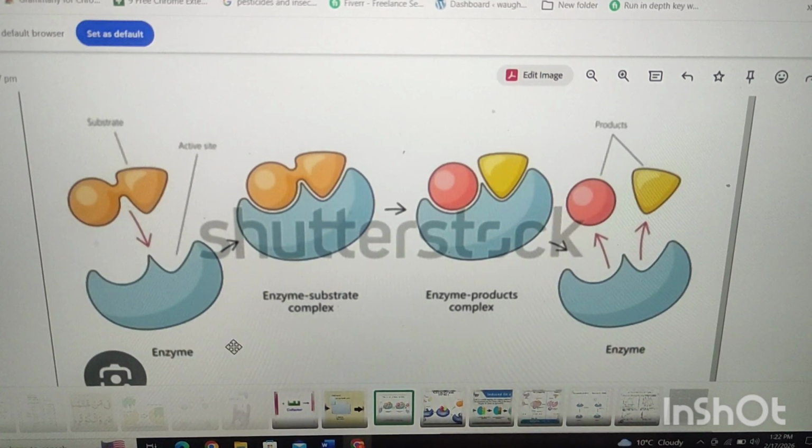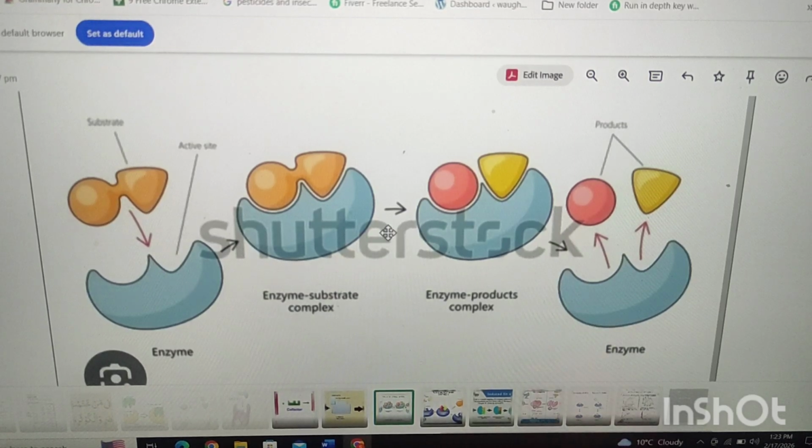Number one step, binding of substrate and enzymes, with the presence of activator or cofactors, which will also attach to the enzymes. Number one, binding: substrate binds to enzymes, and it always binds to the active site of the enzymes.